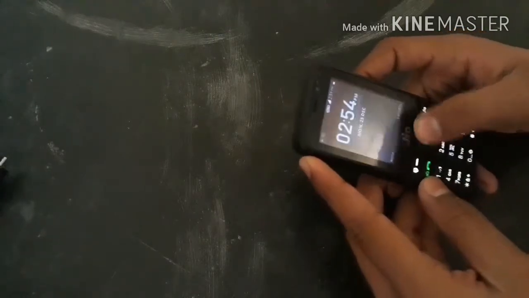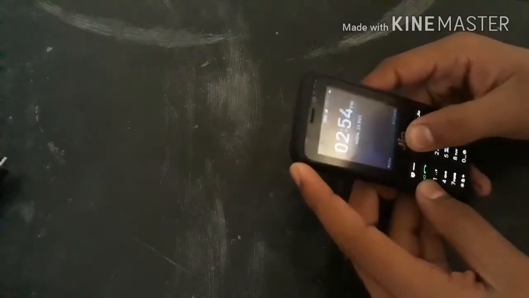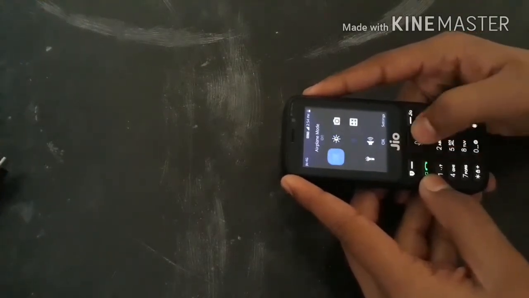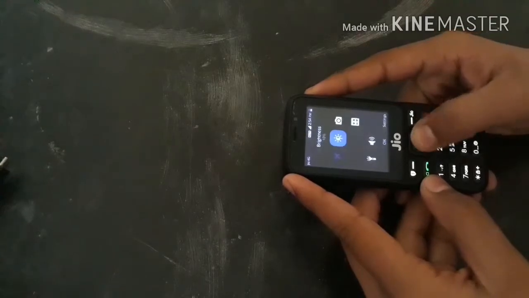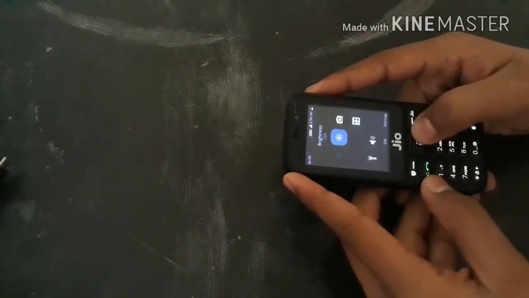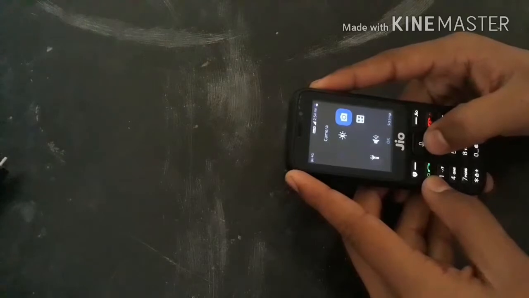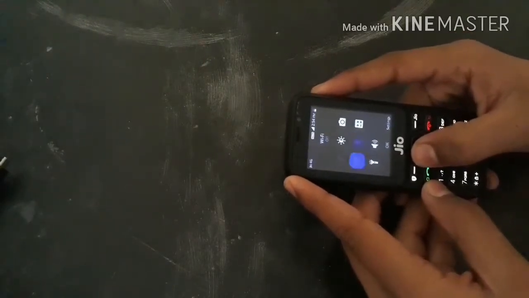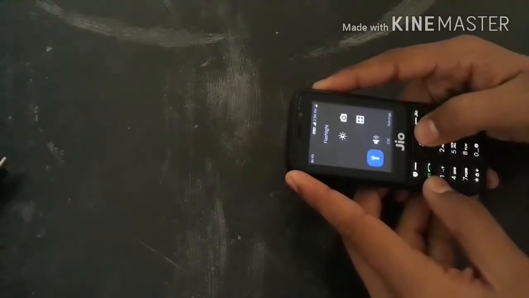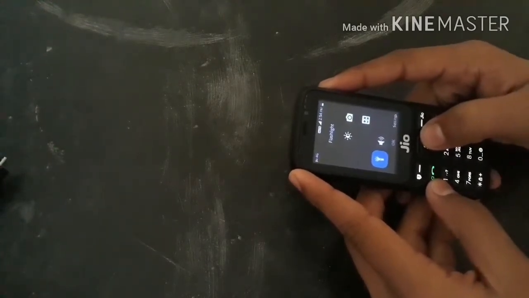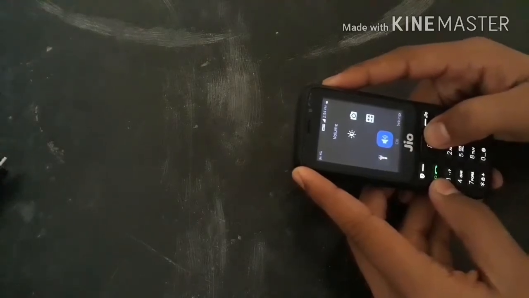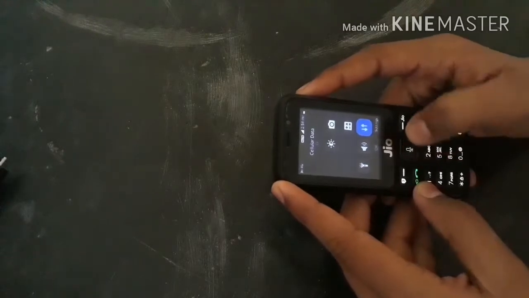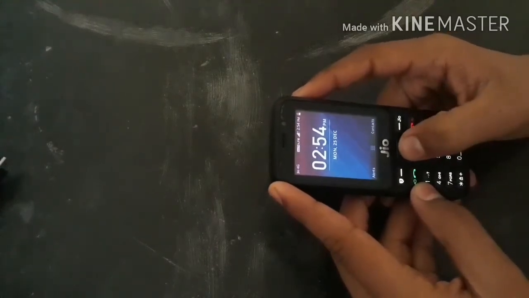Now here by pressing the up button, you can go at notification toggle, and here you can on flight mode or can off it. And here is the brightness setting. Here is the camera option, calculator option. You can turn on Bluetooth or Wi-Fi, or can turn off it. And here is also switch off torch and sound and data. So let us on the data. So now the data is on.